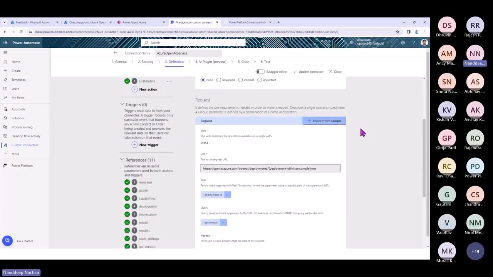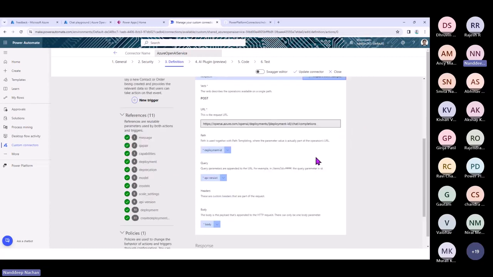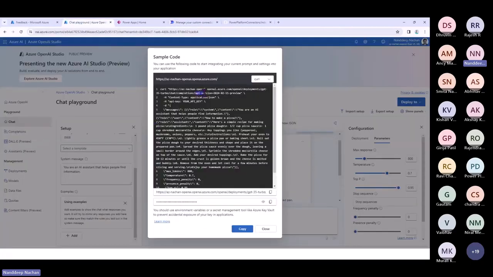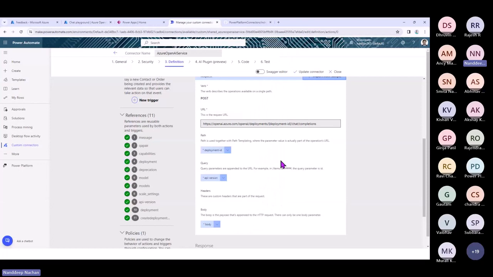If you have your request and response body or payload ready, you can import that from a sample, or you can add them one by one. Here we have the deployment ID and API version, the deployment ID being the model that we have deployed, for example, GPT-3. In that case, we're going to use that.